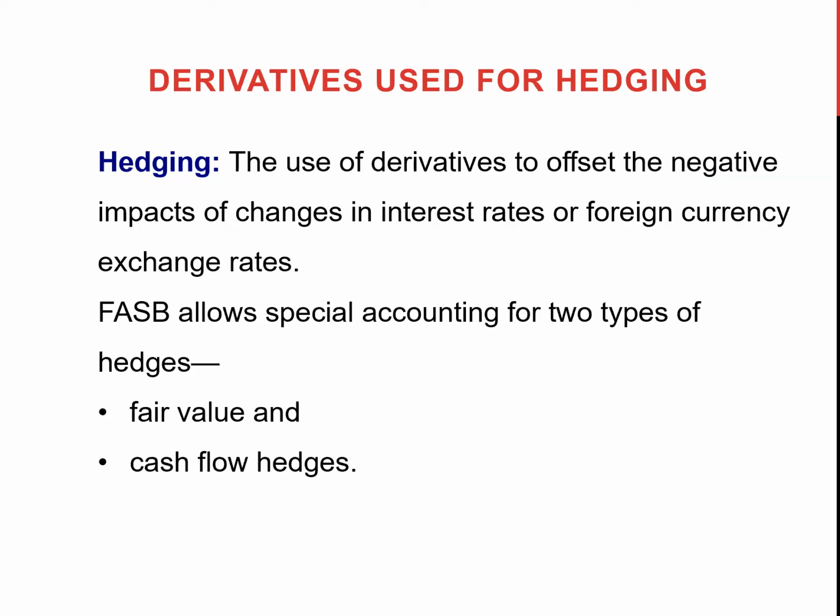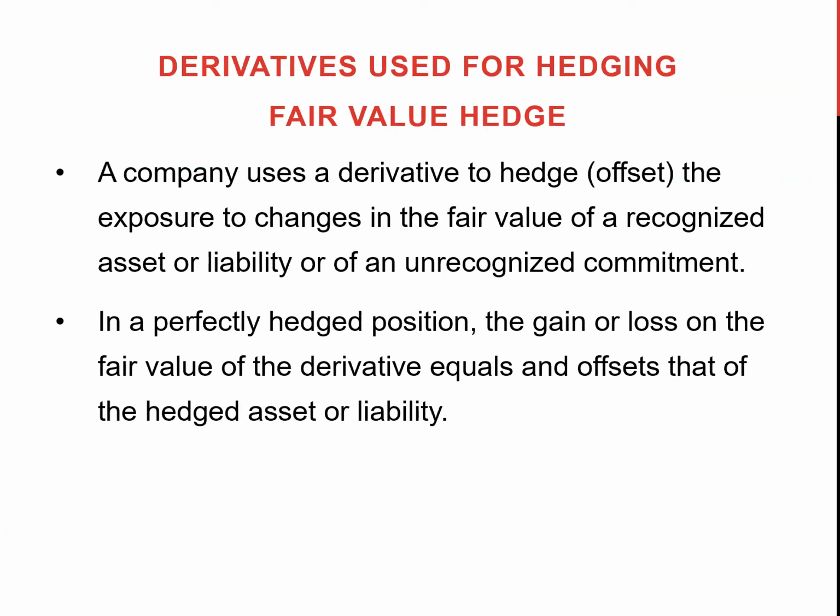flows. FASB allows two types of hedging you could do. One is for changes related to fair values, another is for changes related to cash flow. So we call them fair value hedge and cash flow hedge. So what is the fair value hedge? The fair value hedge is the hedging that you use to offset any negative impact related to changes in fair values, and you also need to record those as an asset or liability based on your exposure.